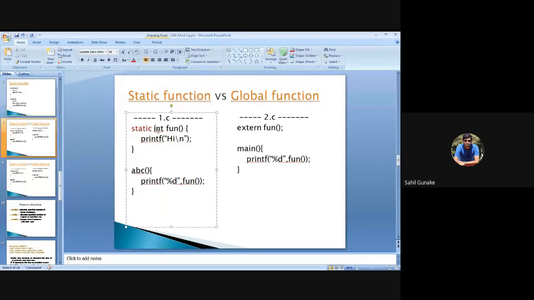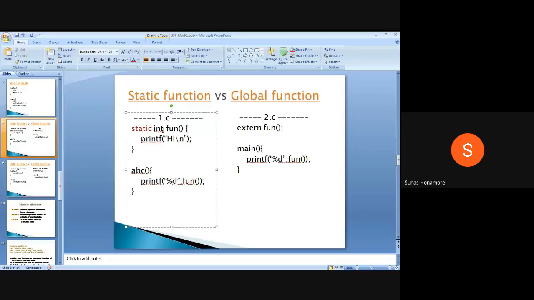Yes, sir. Okay, so suppose one program contains two files, 1.c and 2.c. If I write a function using the keyword static here, this function is limited to only this file, that is the 1.c file.